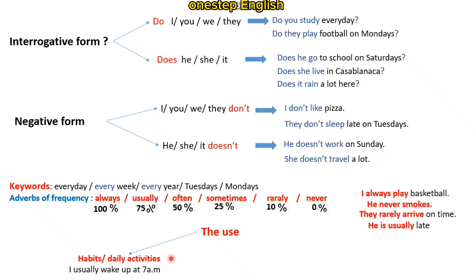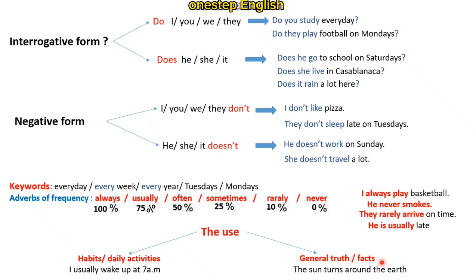Like the example, I usually wake up at 7 a.m. I usually, every day, except for example the weekends, I wake up. General truth or facts, something that is always true: the sun turns around the earth.